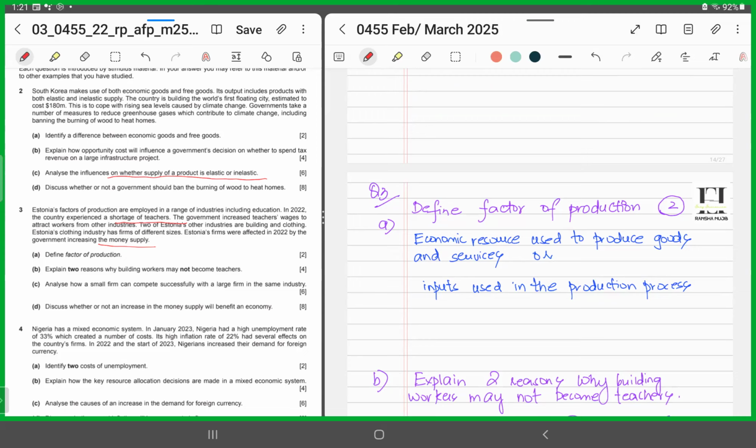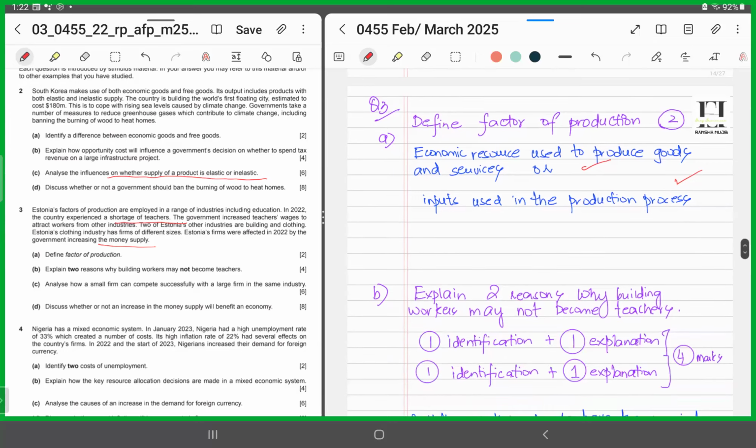Now, the first part is asking us to define factors of production. It's a 2-mark question. If you look at the right-hand side, I've provided 2 definitions. You can use any one of the definitions and you will be good to go. Easy 2 marks. Factor of production refers to economic resource used to produce goods and services, or these are inputs used in the production process. And we all know the factors of production: land, labor, capital, and enterprise, right? But here they ask us for the definition, so you need to put in the definition, right? Economic resource used to produce goods and services or inputs used in the production process. Use any one of them and you'll get 2 easy marks.